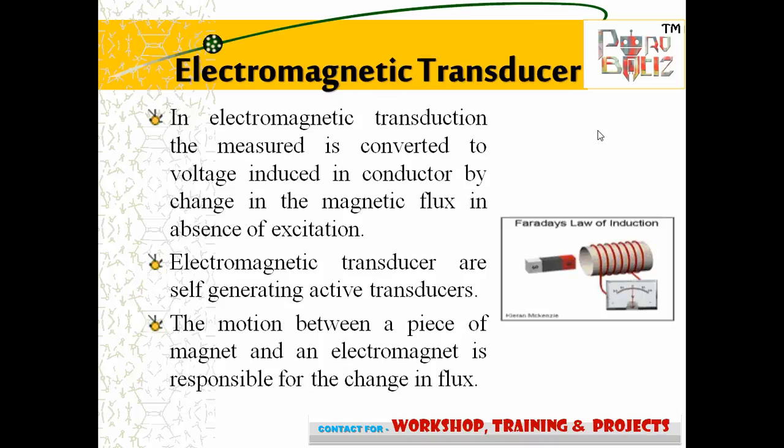Now I discuss the electromagnetic transducer. In electromagnetic transduction, the message is converted to voltage induced in a conductor by change in the magnetic flux in the absence of excitation. Electromagnetic transducers are self-generating active transducers. The motion between a pole of a magnet and an electromagnet is responsible for the change in flux.